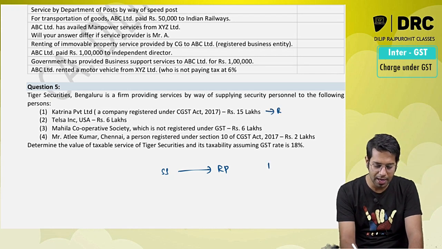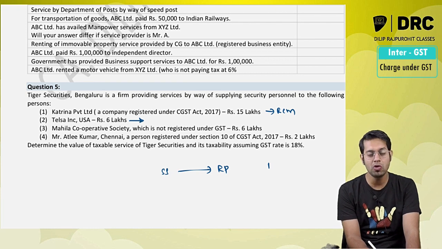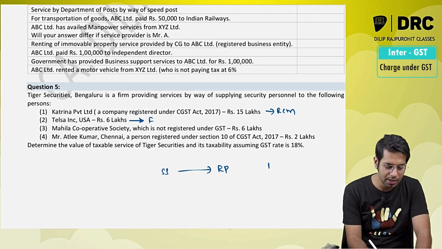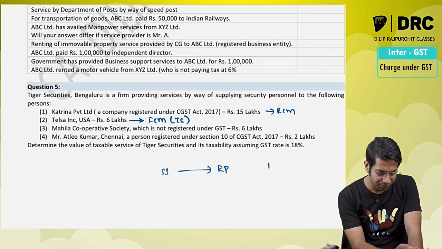So first case it will be RCM, Katrina has to pay the taxes. It is given to Tesla Inc., a person who is outside India. Normally RCM is applicable only if all the persons are located in taxable territory. So here forward charge will be applicable. Tiger Securities has to pay the taxes.